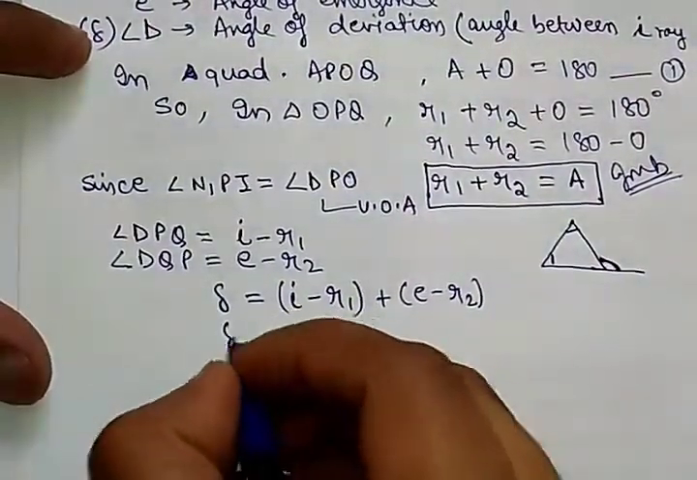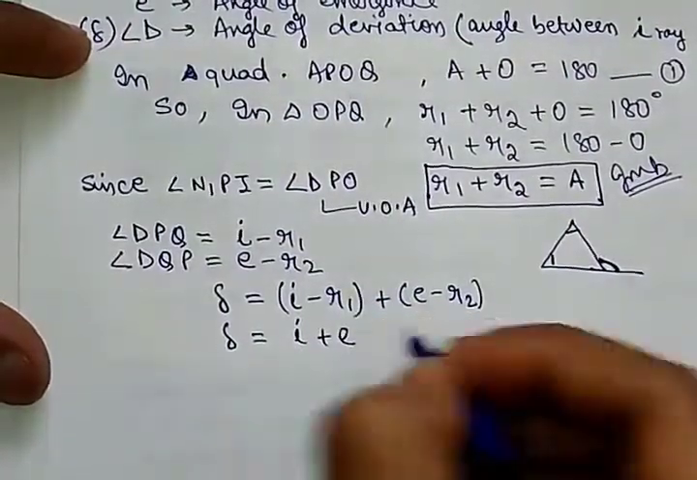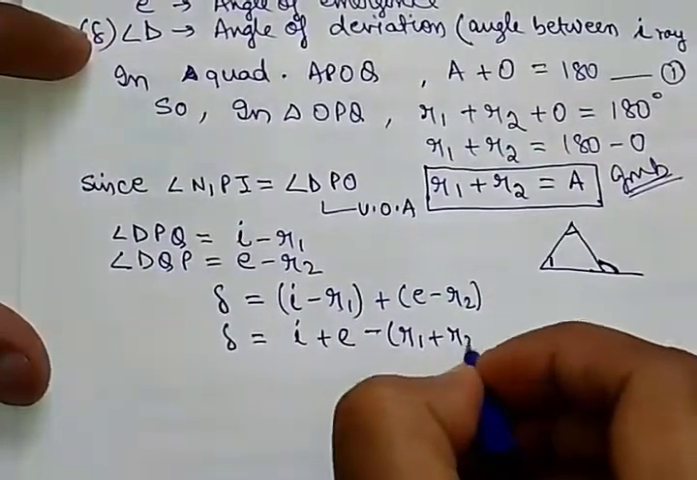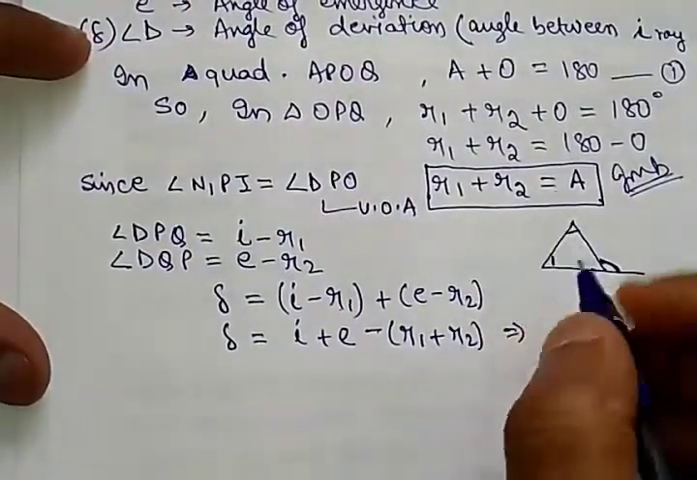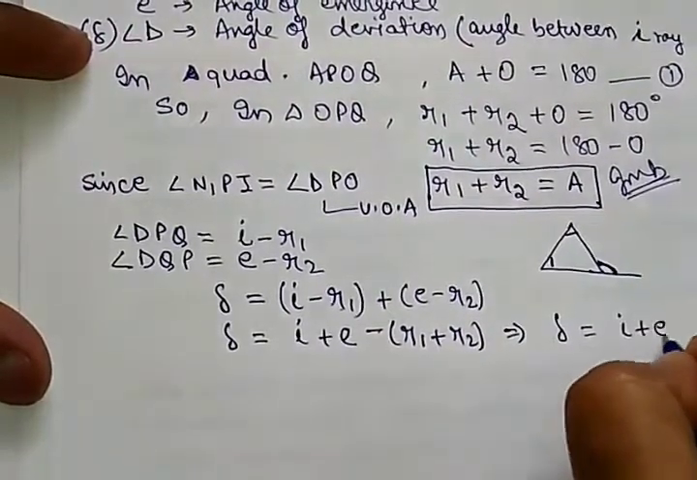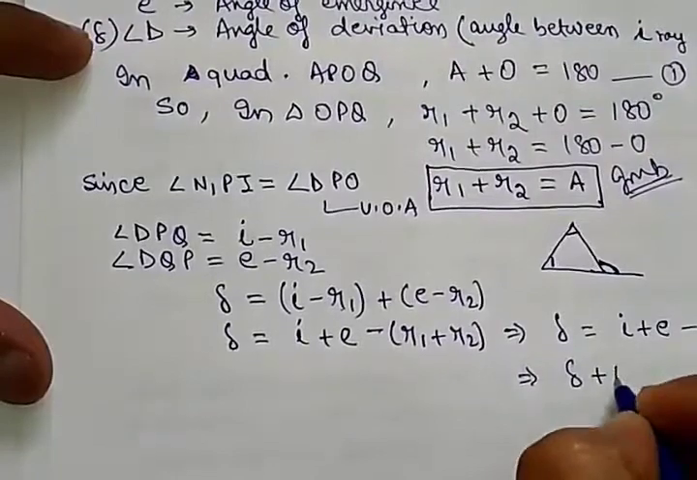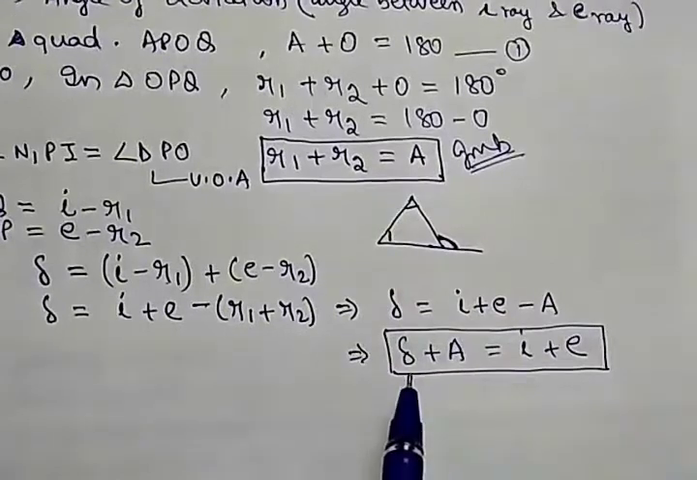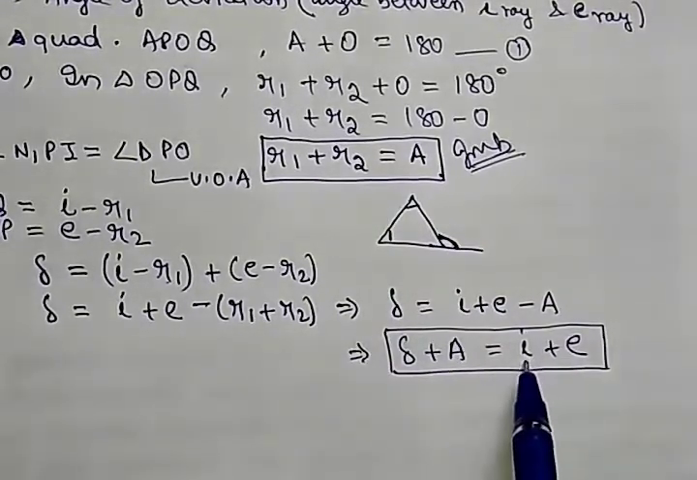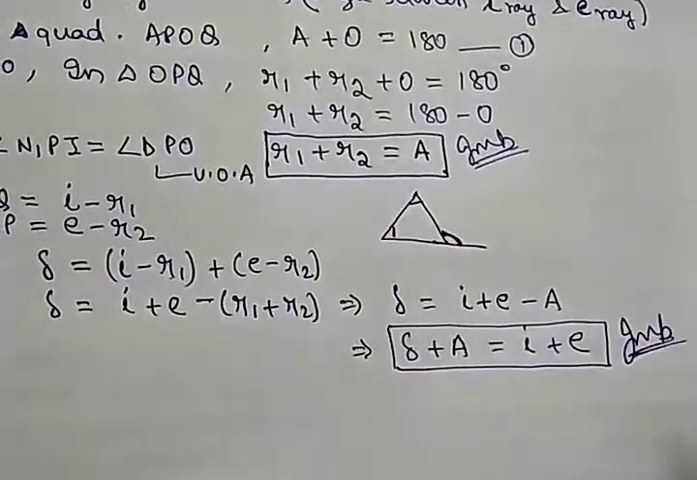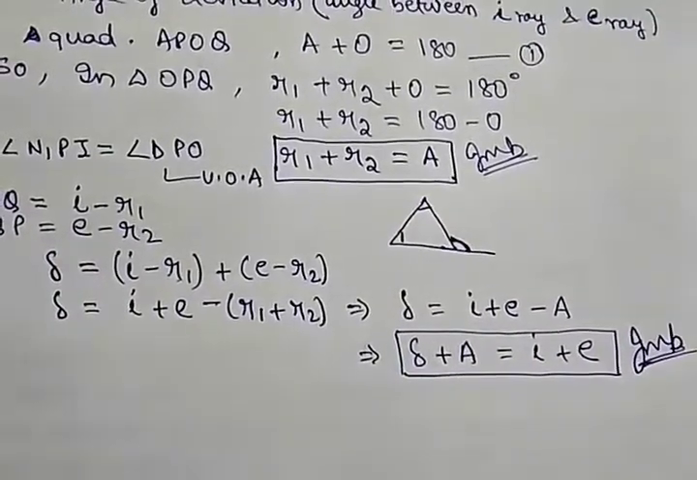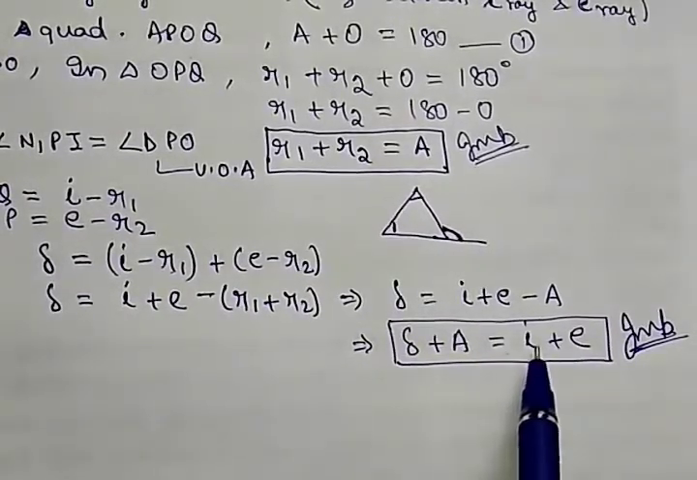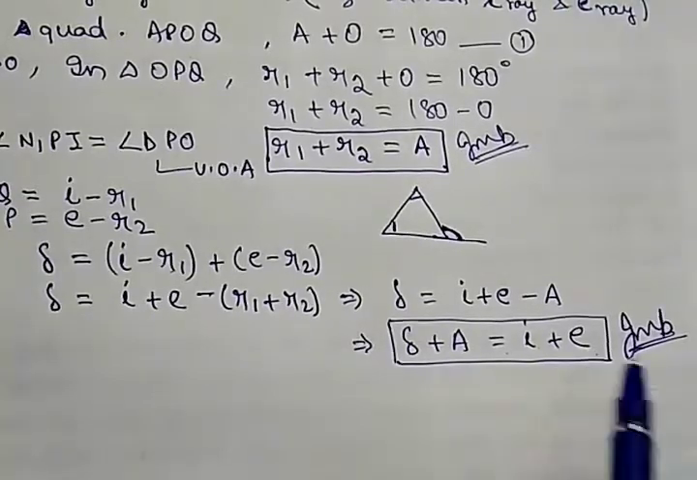So delta is equal to I plus E minus, taking R1 plus R2 in the bracket, and R1 plus R2 is equal to A. So delta is equal to I plus E minus A. This A will come to this side: delta plus A is equal to I plus E. This is one more expression: the angle of deviation plus the angle of prism is equal to the angle of incidence plus the angle of emergence. This is a very important derivation, everyone should know.